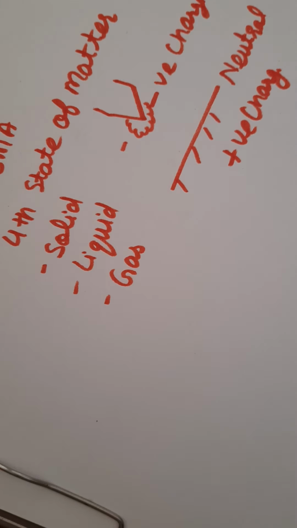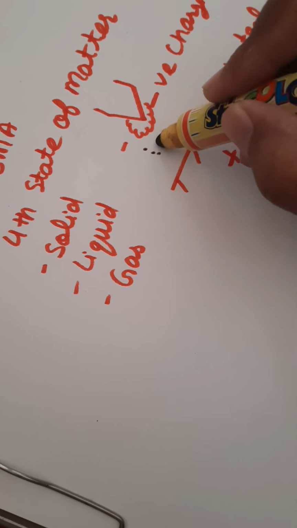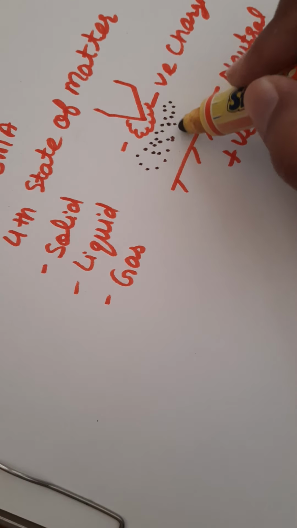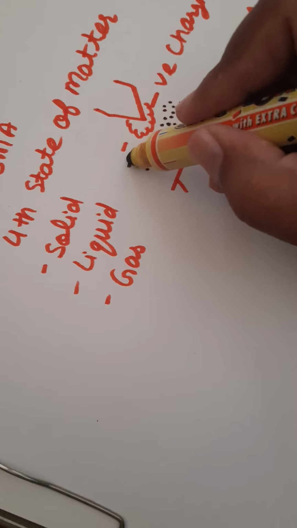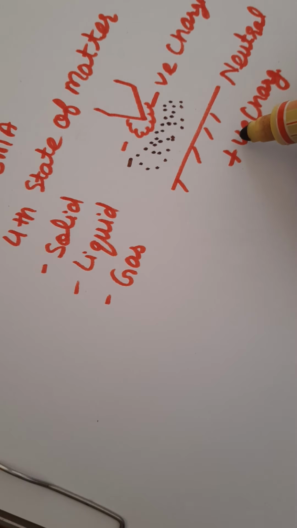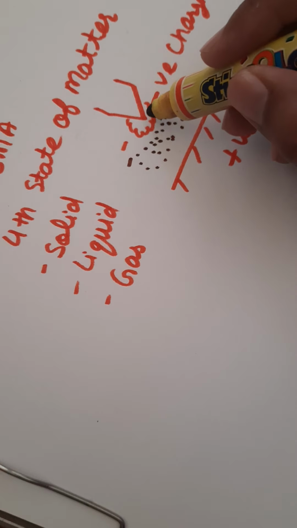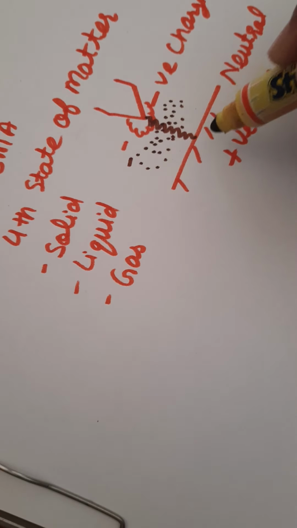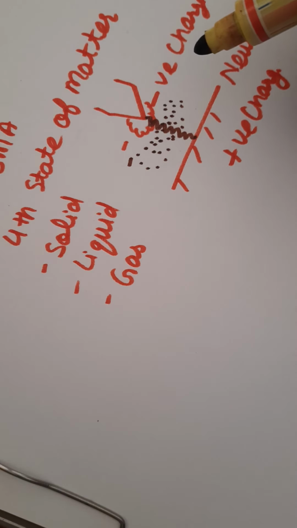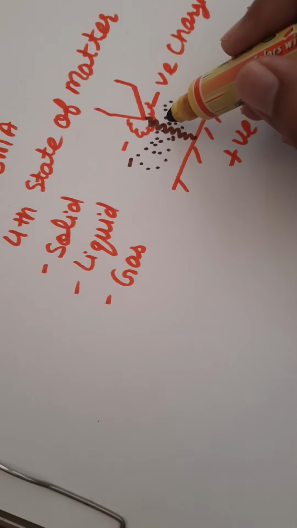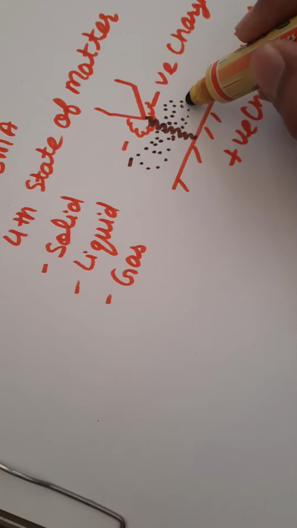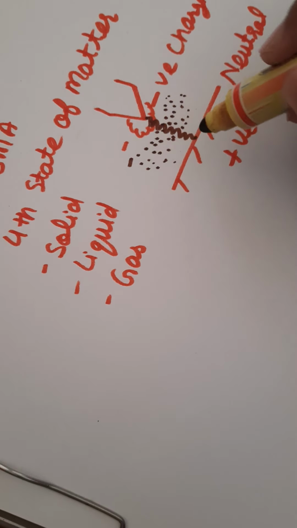Due to the presence of the highly dense negative charge, the air molecules present all around this very highly negatively charged element will also obtain negative charge. But here we have positive charge. So these highly negatively charged air molecules will flow from the negative charge to the positive charge, because we know that opposite charges attract each other. When these flow from negative to positive, their motion will be opposed by the other air molecules present all around them.